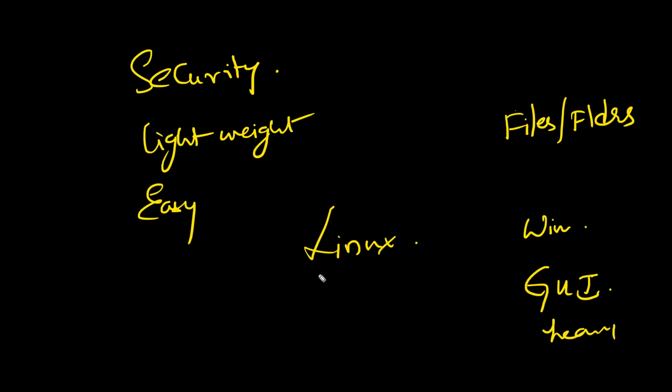When you talk about Linux, the majority of the Linux distributions we use in the real world as server operating systems are CLI based. Means you don't have a graphical user interface. From the command line, from the terminal, you work with the operating system. It's not so difficult. Maybe as a beginner, it might seem to be totally different from the GUI, but it is a very effective method.